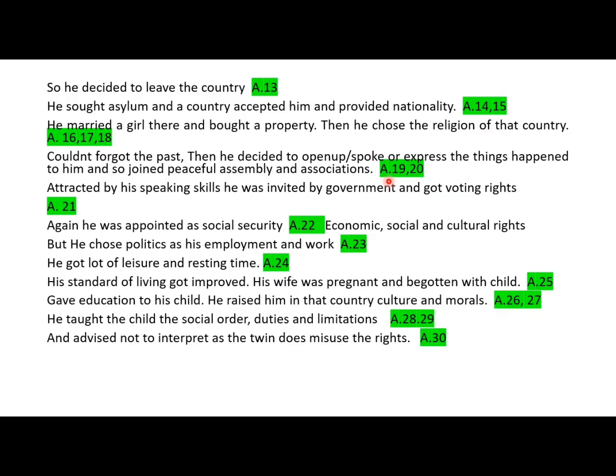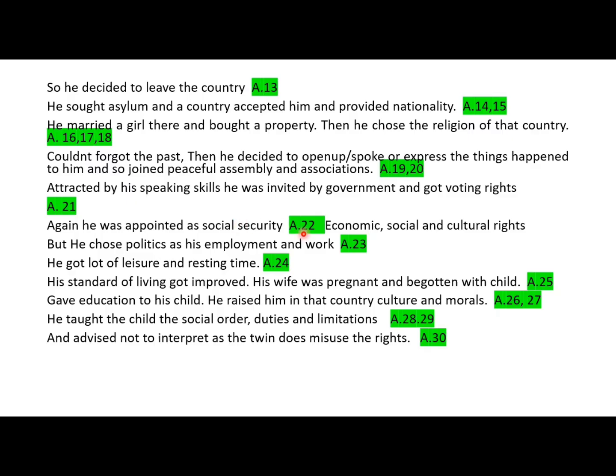Then article 19, right to speak and expression. Article 20, right of peaceful assembly and association. Then article 21 is about right to take part in government. For that only I have added this statement. And the article 21 itself contains the universal adult suffrage. For that I have this voting rights.